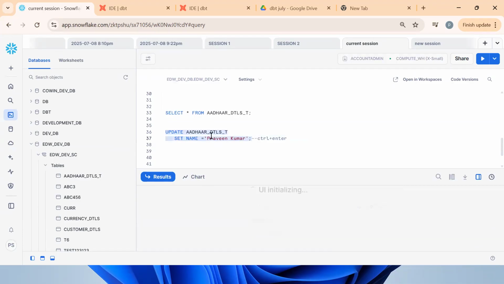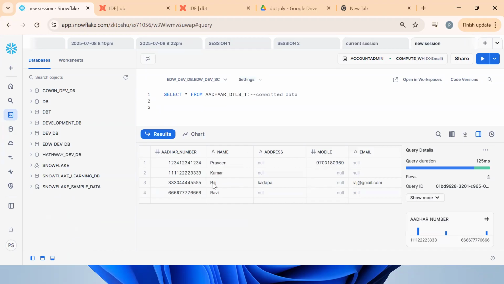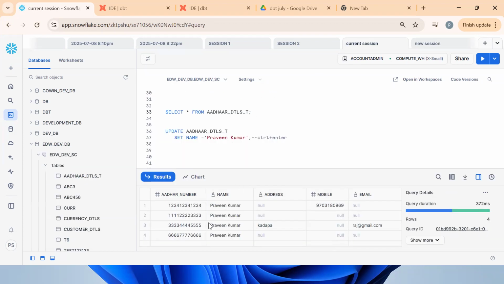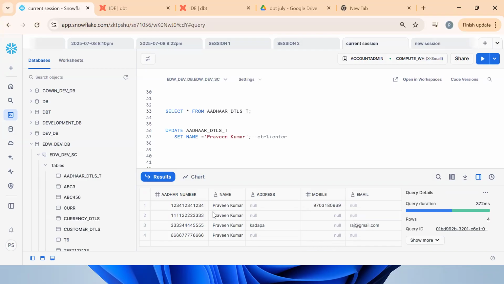Execute and confirm. Tell me, is it correct? What about a new session? Will it be Praveen Kumar, or will it be as is? My question is that in the current session the data has been modified. Now in the new session, will the data be modified? It will be the same data, because we did not commit the transaction. Is it correct?